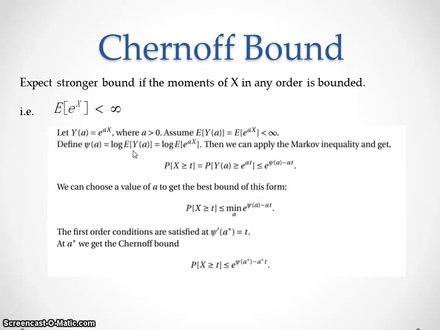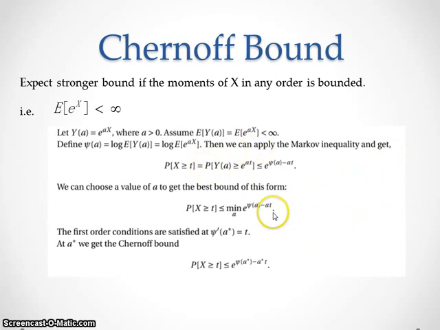Then we apply the Markov inequality and get that the probability that X is bigger than t is bounded by an exponential expression in terms of t. And we want to get the best bound in this form, so we minimize the right hand side.